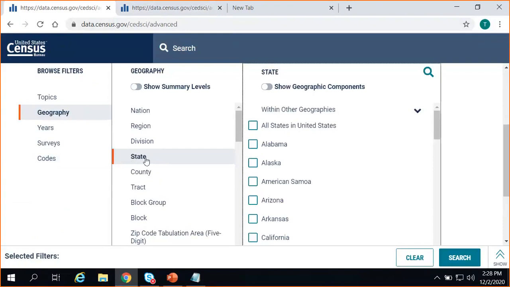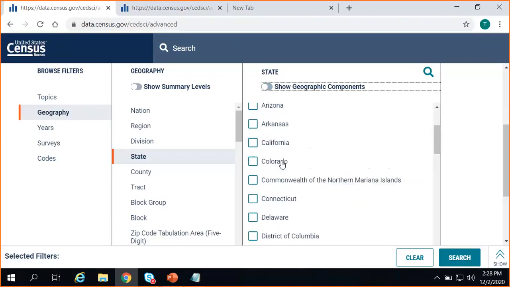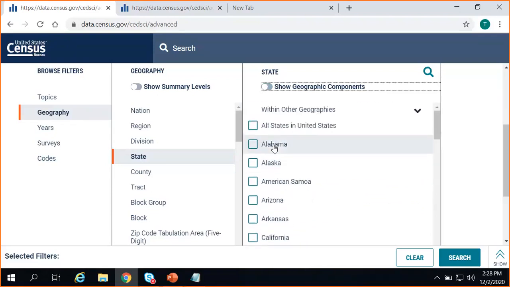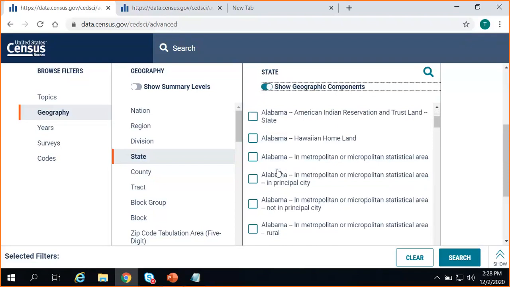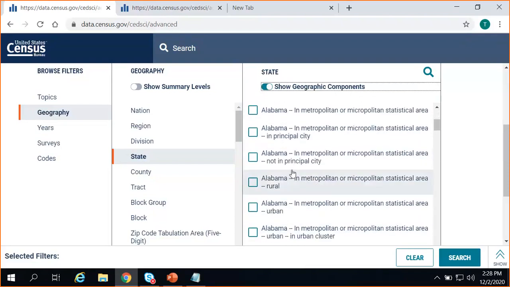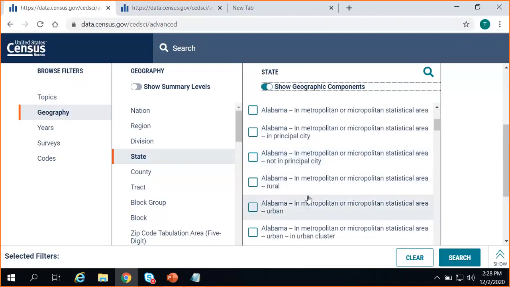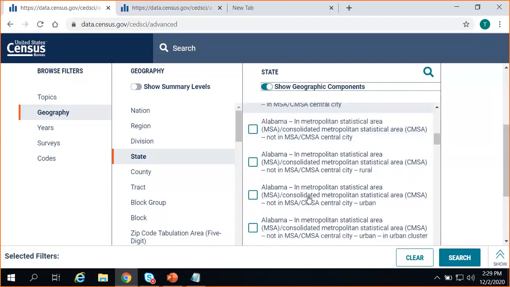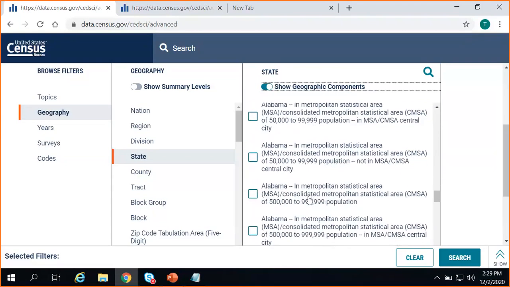Once we click on state, here's that toggle that says Show Geographic Components. We turn on the toggle. And notice before we turn on that toggle, it just gives us an option to get data for the entire state. We could check the box if we wanted that data for Alabama. We turn on the toggle, and it gives us more detailed options to choose from. So you see the primary tribal areas at the top, metropolitan or micropolitan statistical area, as well as many more detailed options that you could look at for that particular geographic component.